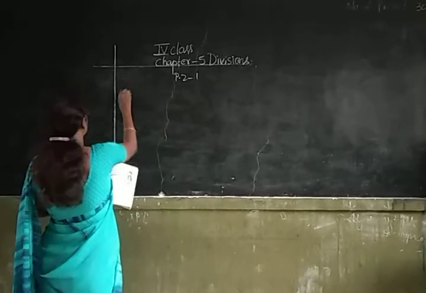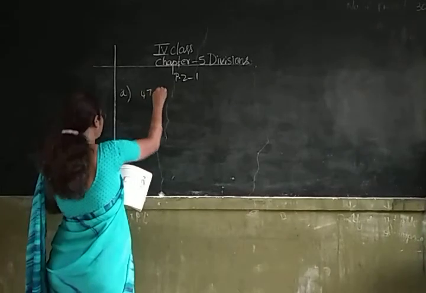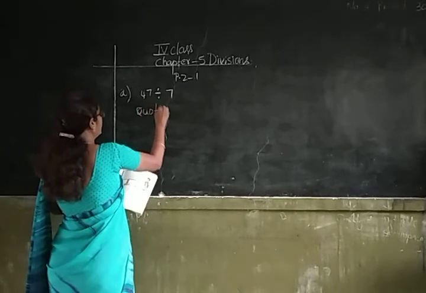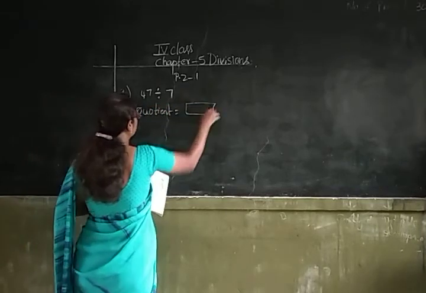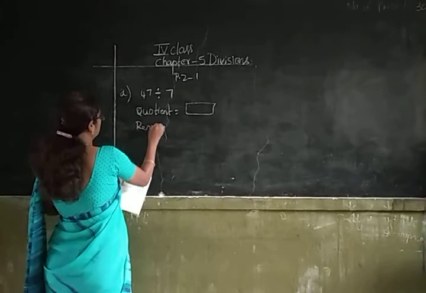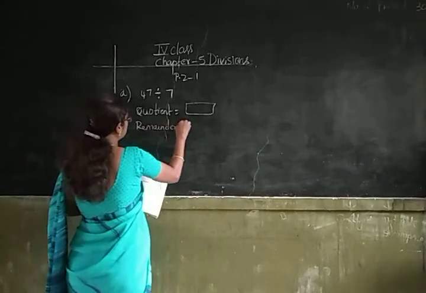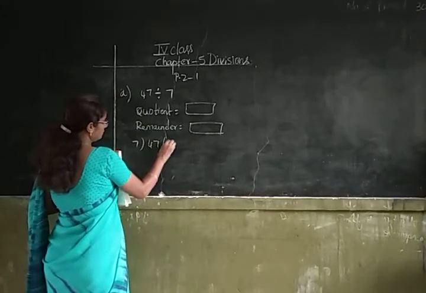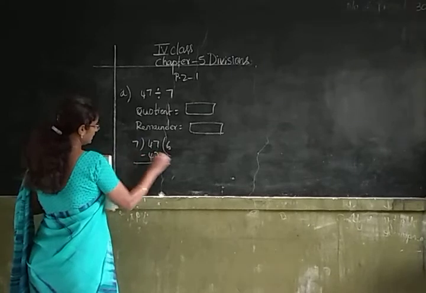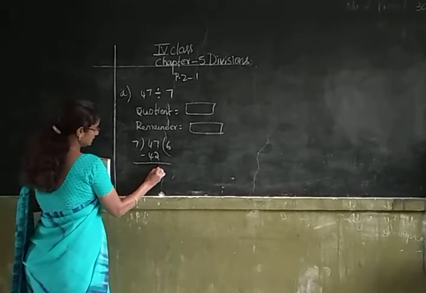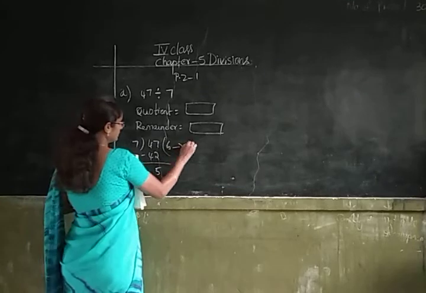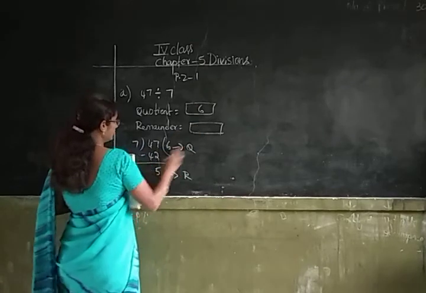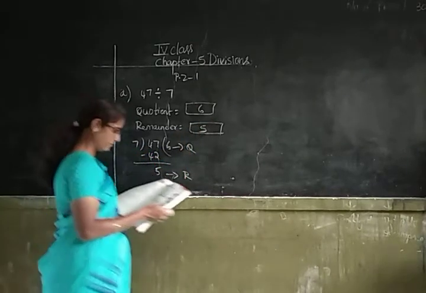The A question is 47 divided by 7. Here we have to find out the quotient and the remainder. Let us divide 47 with 7. 7 goes in 47 6 times. 6 sevens are 42. 47 minus 42 is 5. Here 6 is called the quotient and 5 is called the remainder.